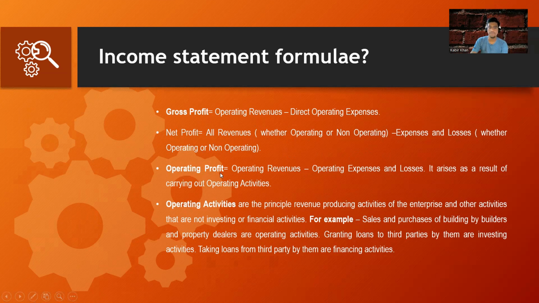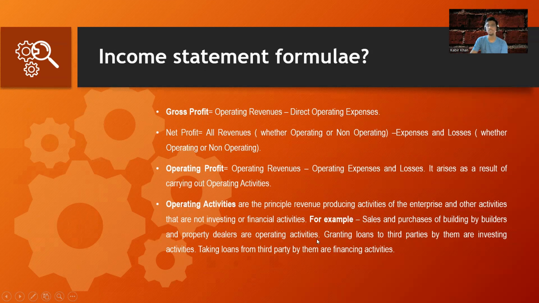Now we have the operating profit: operating revenue minus operating expenses and losses. It arises as a result of carrying out the operating activities. So when we say operating profit, we need to consider only the operating revenue and the operating expenses. Operating activities are the principal revenue-producing activities of an enterprise, other than investing or financing activities. For example, the sale and purchase of a building by a builder or property dealer is an operating activity.